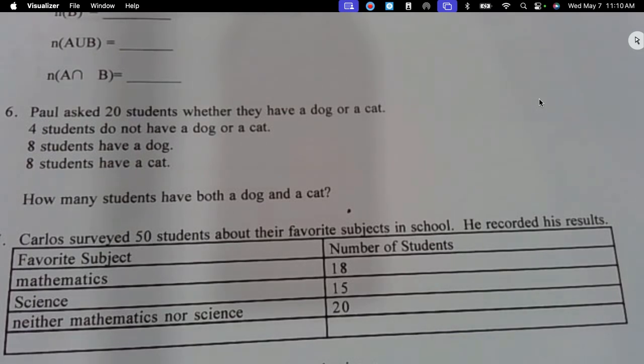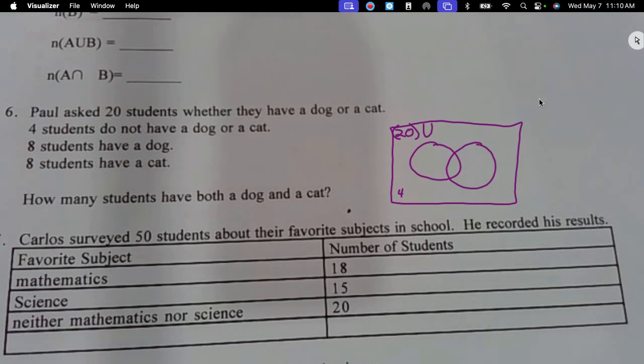Did y'all draw a Venn diagram? Anybody? That's what I would have done. You might not need to, but I would think, okay, we have 20 students. I'm going to put that in parentheses for our universal set. That's how many people we asked. 4 students don't have a dog or a cat, so I'm going to put 4 students out here. We've got dogs, we've got cats. So what's 20 minus 4? 16. There are 16 kids left to either have a dog or a cat. Does everybody understand that? All right, so I'm going to write this number 16.